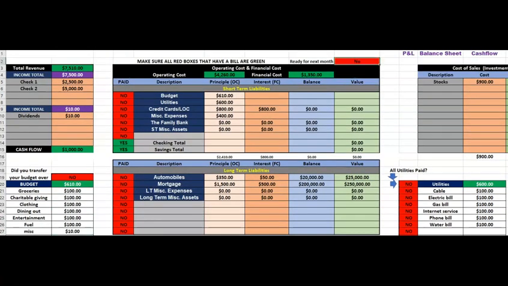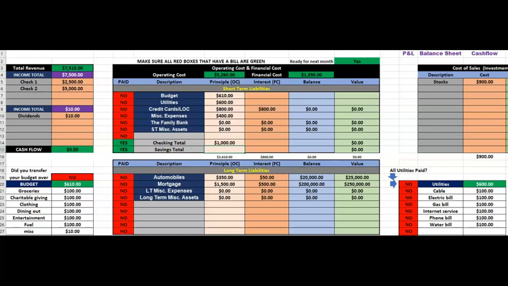Now you notice that you're still not ready for next month. So what you have to do is, the $1,000, you actually have to put it somewhere. This cash flow needs to be zero. So we're going to put $1,000 into the checking account. We're keeping that in there. So $1,000 will stay in the checking account. Now that you have used up your entire income, it changes to yes. So that lets you know that you're ready for next month.